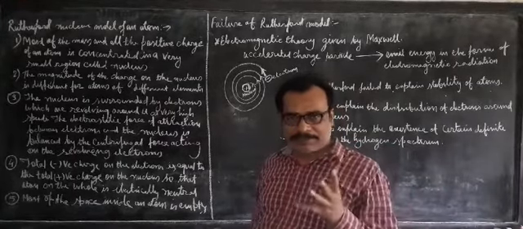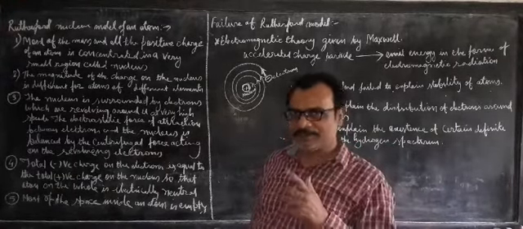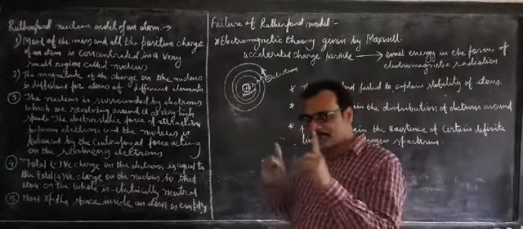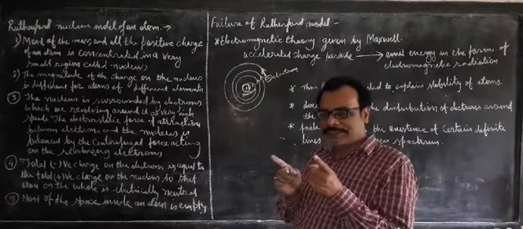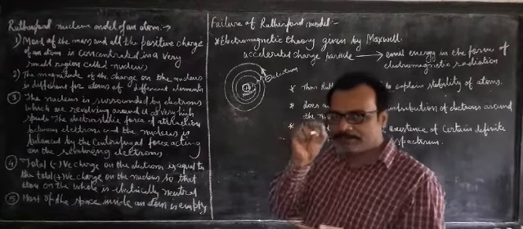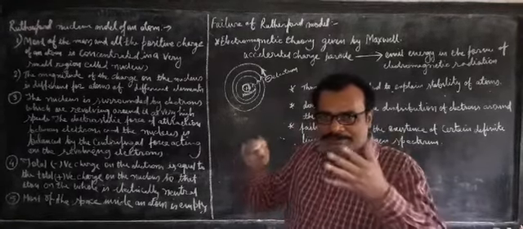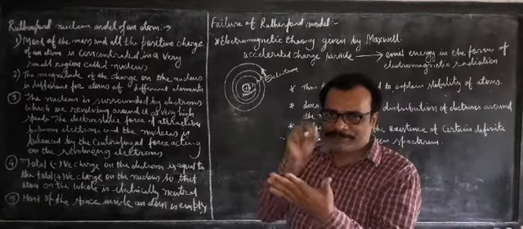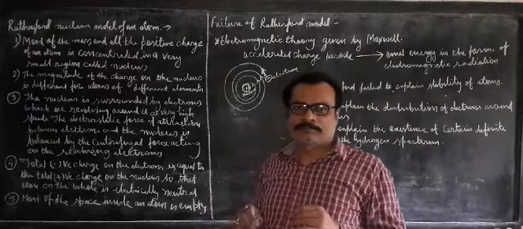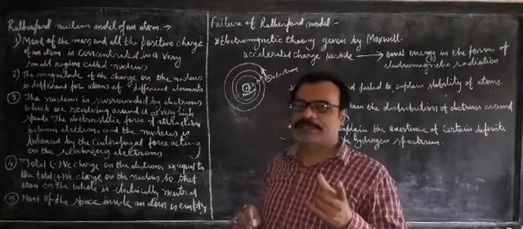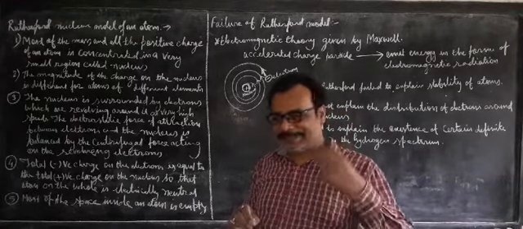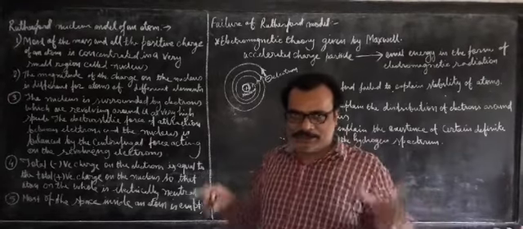But we know that in the Thomson model it was said that the mass and the charge are uniformly distributed throughout the atom. When the charge and the mass are distributed throughout the atom, that means mass and charge are not at a particular place, but distributed throughout. So at a particular place, if you see the mass or charge, it will be very low, it will be minimum.